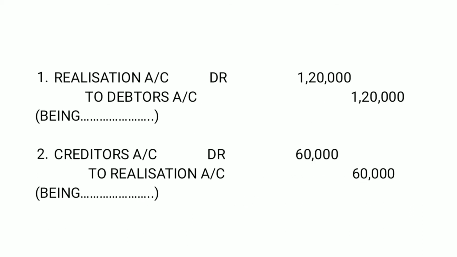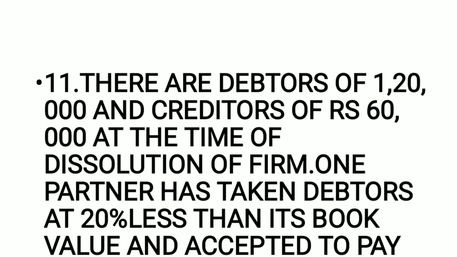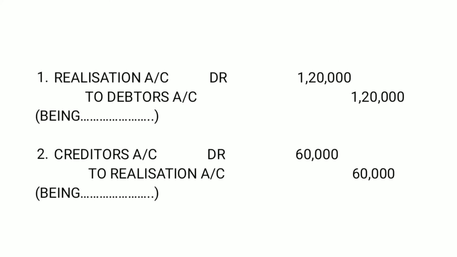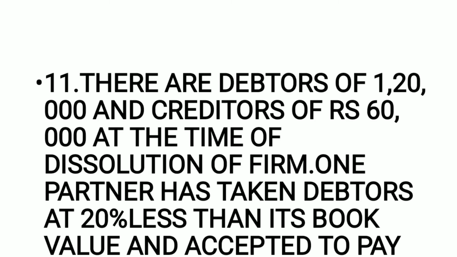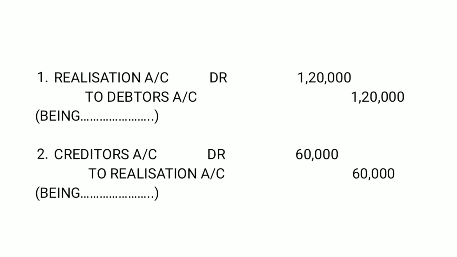So here is the closing entry for debtors and creditors. Let us understand this first. What is the book value of debtors? 1,20,000. What is the book value of creditors? It is 60,000. Okay, so closing entry: realization account debit 1,20,000 to debtors account 1,20,000.